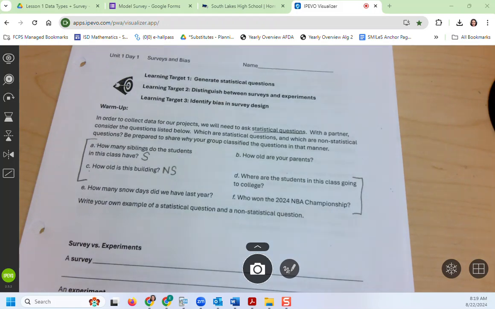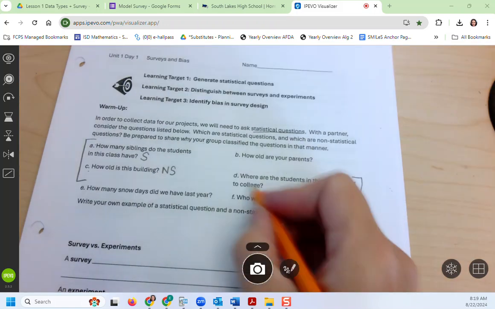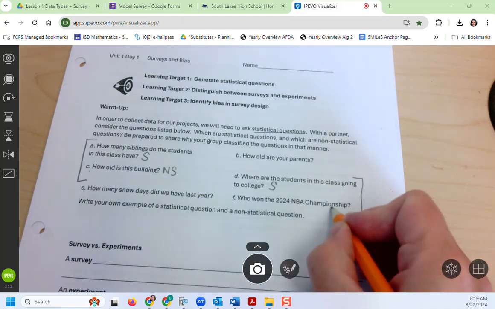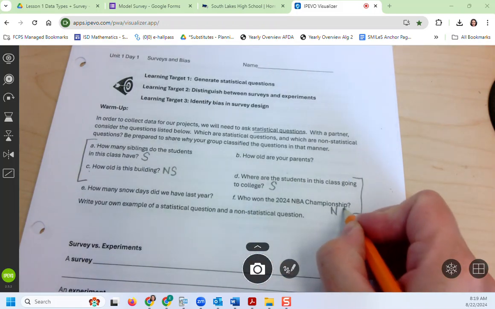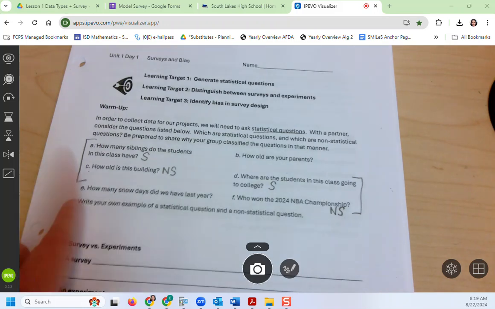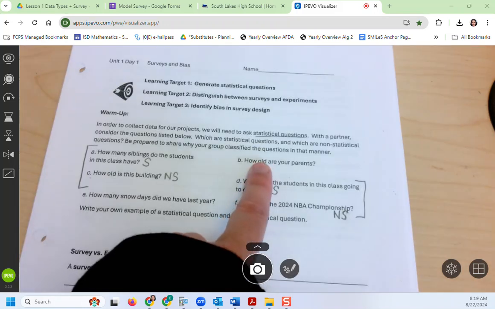I'm seeing a lot of you think that D is a statistical question, and I agree. That one tripped some people up at first because the answer wasn't a number. But it can still be a statistical question if the answer isn't a number, okay? So we could still describe this data set of places where students are going to go to college.